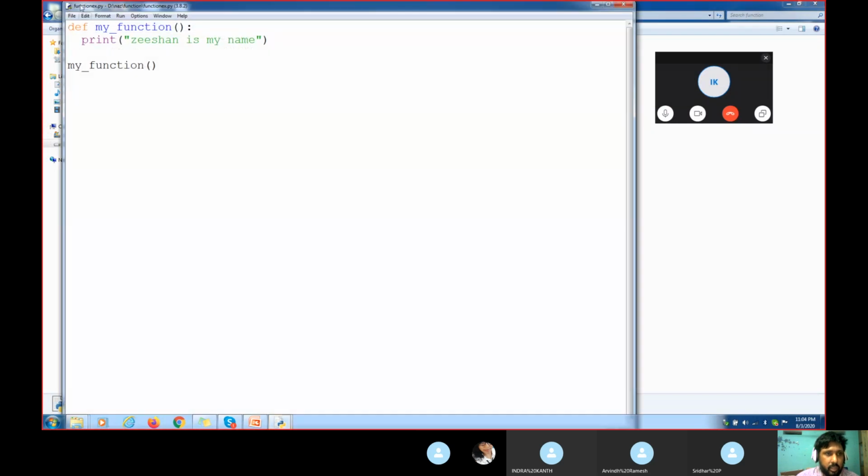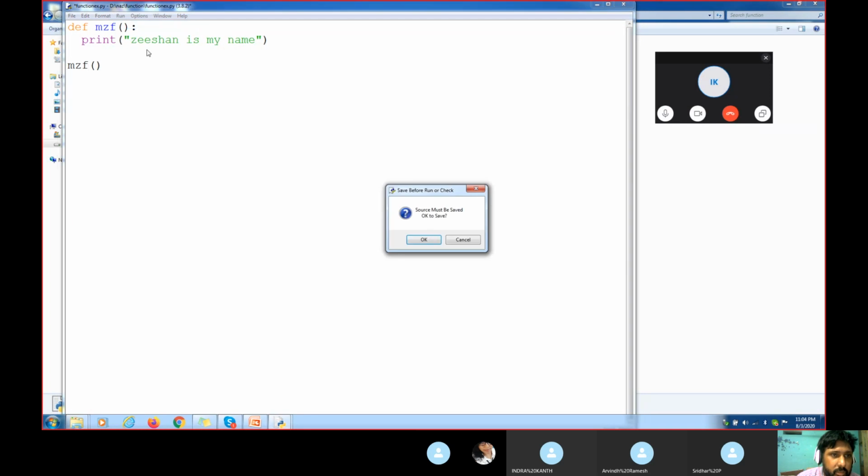Functions example. You see here, define my function, print Zishan is my name. I can give anything here, or I can give it like this. I don't have to write it like this. I can give mzf, or also like this. And if I want to execute it, let me know whether this is getting executed or not.